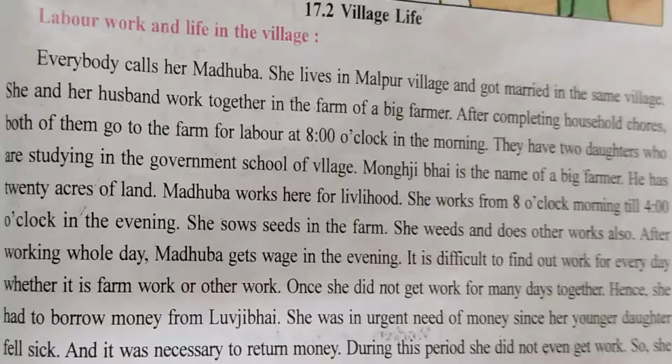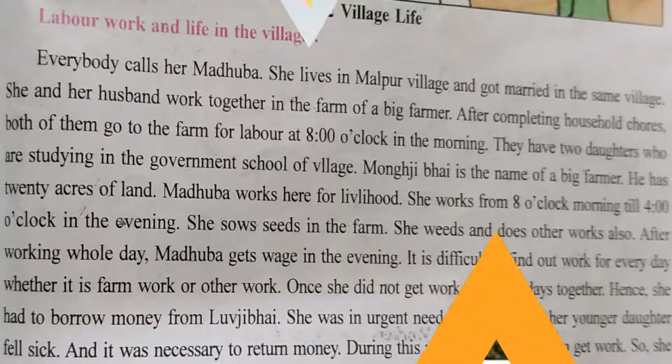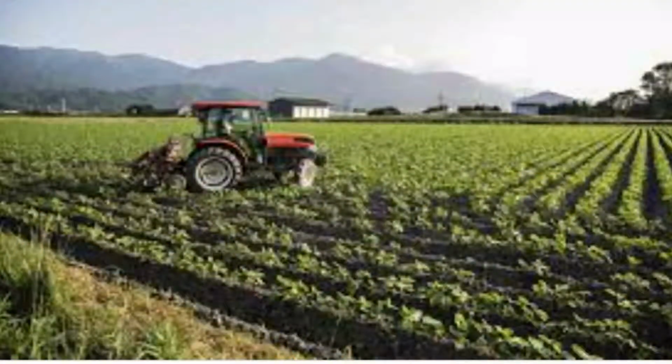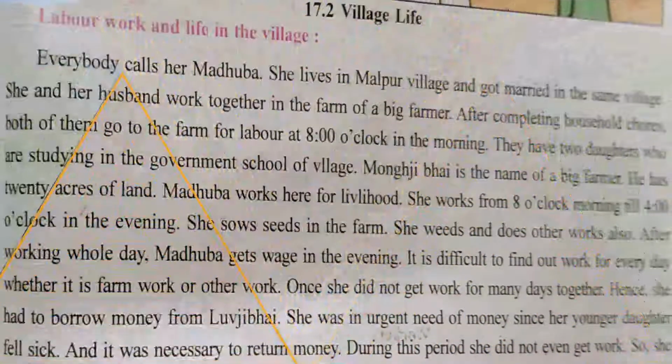Mongjiba is the name of a big farmer. He has 20 acres of land. He has a large area of land. Madhuba works here for livelihood. Students, here the spelling of livelihood is mistakenly printed there. It should be livelihood.